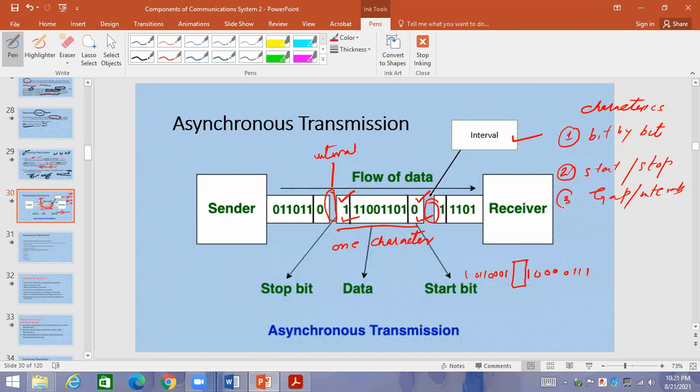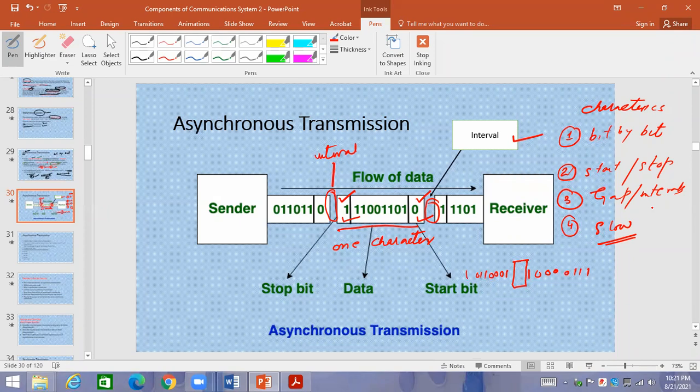Number four, comparatively slow transmission. I am not saying that it is entirely slow. Comparatively, there is slow transmission in this asynchronous transmission.